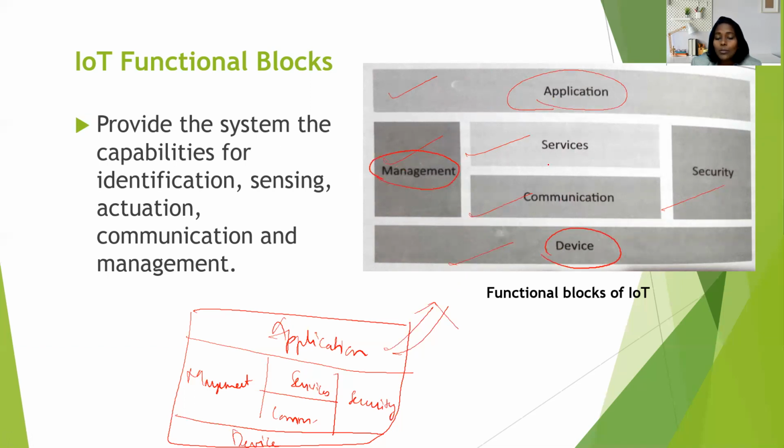We have designed this device, so what services are given by this device need to be maintained here. When we want to transmit data from one network to another network, the communication protocols used should be present in the blocks, right? So for that, we have a communication block.